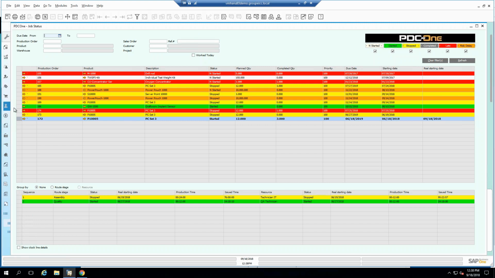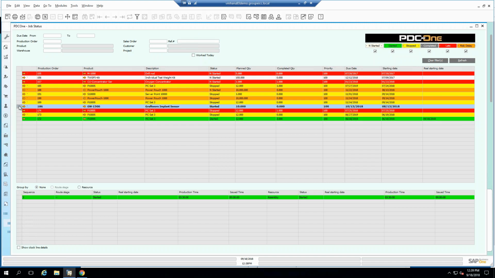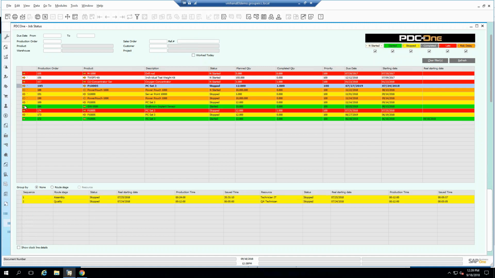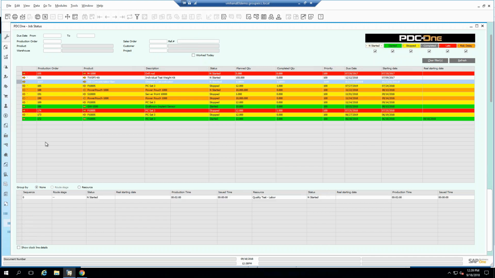So as you have the list here, you can click on one of them, and as you click on it, the bottom part will display the different routing operations, the different steps, whatever you call it in your language for your shop, your manufacturing facility. You'll see the different areas that need to be done for the product to be made. If I click on a different one here, you'll see different steps, right? If I click on one that's in yellow, you'll see more, you'll see less. It really depends on what you want to do.